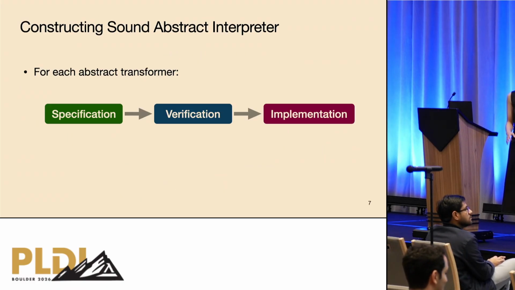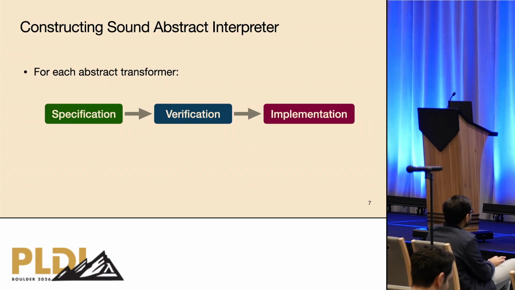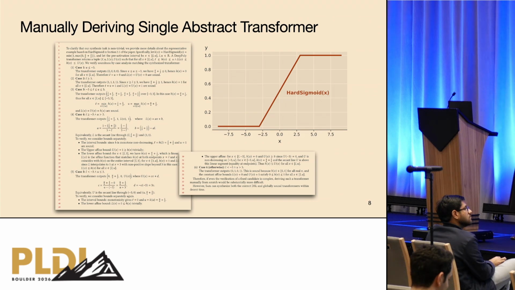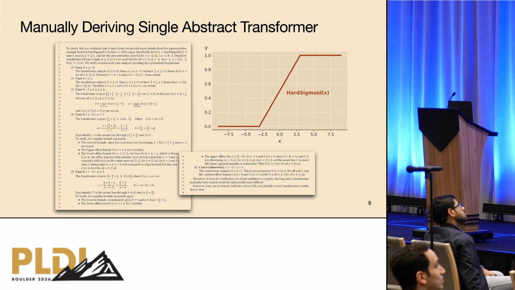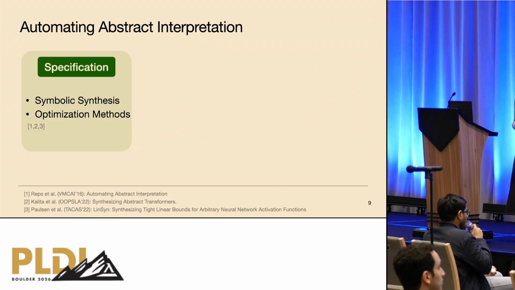Constructing such a sound abstract interpreter is not an easy task, because for each abstract transformer, we need to go through three phases: specification, verification, and implementation. We can get a sense of the difficulty by just looking at this example. This is a manual derivation of the HardSigmoid function in the DeepPoly domain. And that is the HardSigmoid function, which is a piecewise linear function. We can see that even for a single operator, it requires multiple pages of case analysis, geometric reasoning, and soundness proof. So there are many works trying to automate this pipeline.